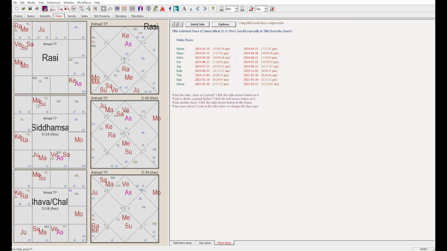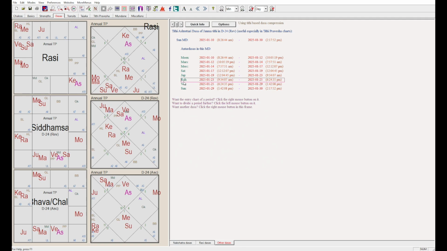expected result. Now let us compare this annual chart with the upcoming annual chart, when the exam is going to happen in January 2025 and April 2025. In January 2025, roughly between January 10th and the 30th, as mentioned by Ashutosh, he would be running the Sun Mahadasha of the Tithi Ashtottari Dasha of 2024.